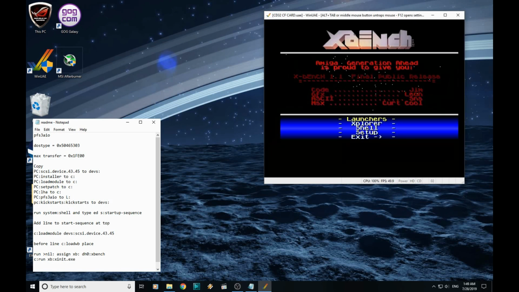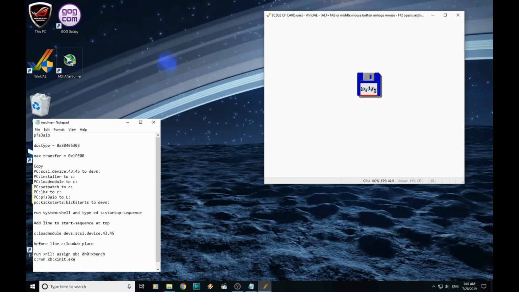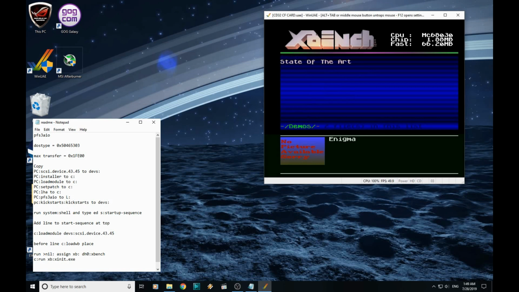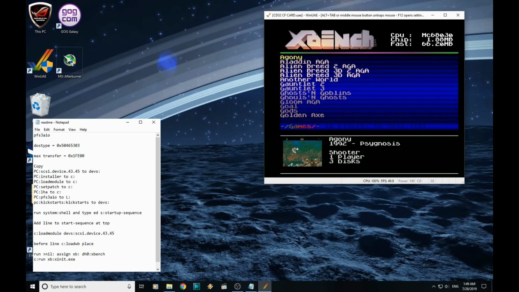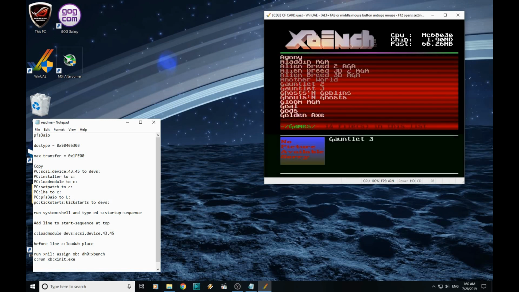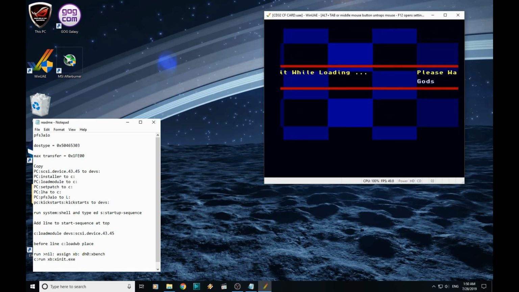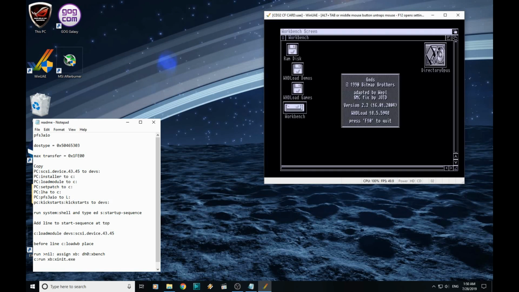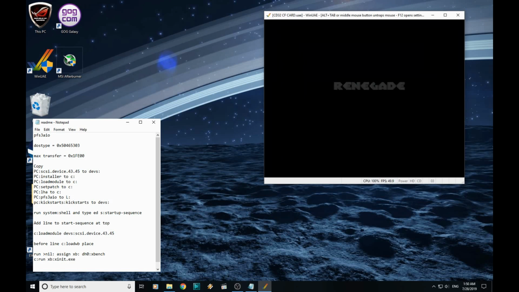We can now go into our launchers. And it sticks you straight into the games launcher. We can press Tab on the keyboard to move us across to demos, or when we get this into the CD32, you just press blue to move between them. And one of my favourites, let's load a bit of Gods. There you have it, that's Xbench working.